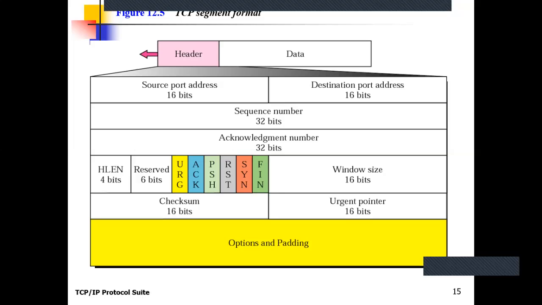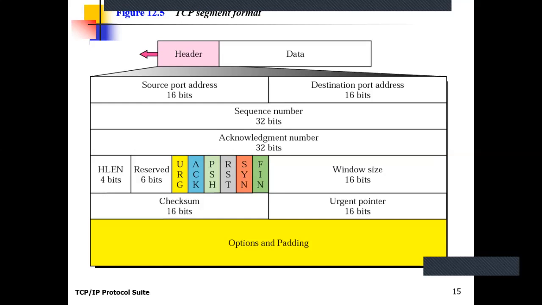Clear? Now come to the next field, which is the acknowledgement field. The acknowledgement field is related to a successfully received segment. Clear? So if a segment contains an acknowledgement number, at that time the acknowledgement field should be set. If any receiving process sends the acknowledgement, the acknowledgement field is set by the destination process. So it identifies that a particular segment was received by the receiver successfully, and it starts expecting the next segment.